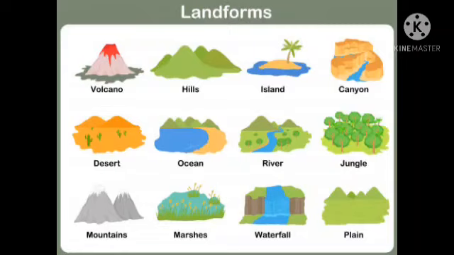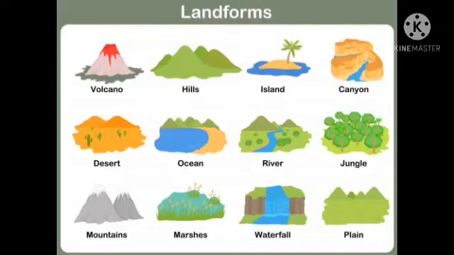Not only that, seasons: summer, winter, rainy, autumn, different types of climate. So, our India is one of the incredible India.